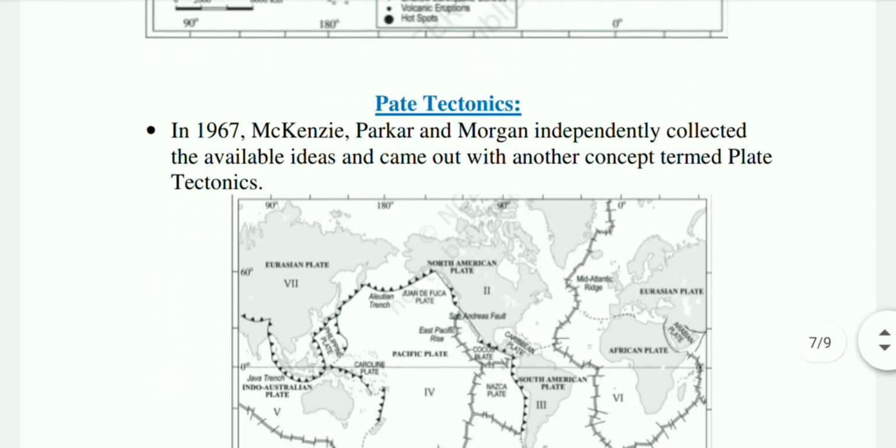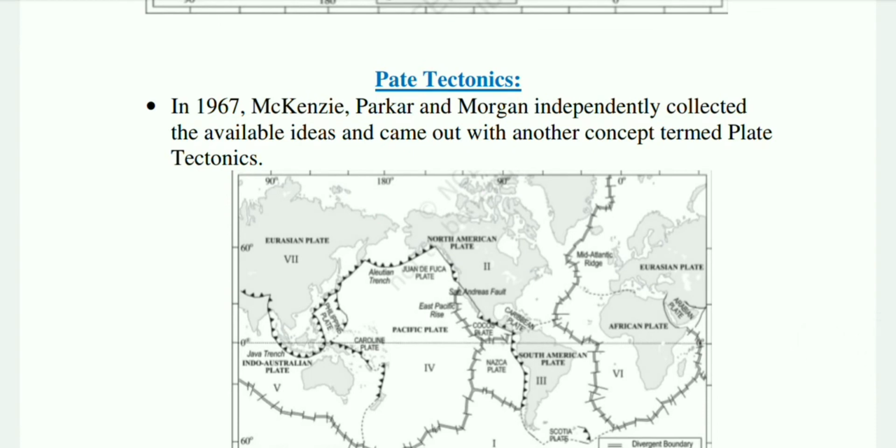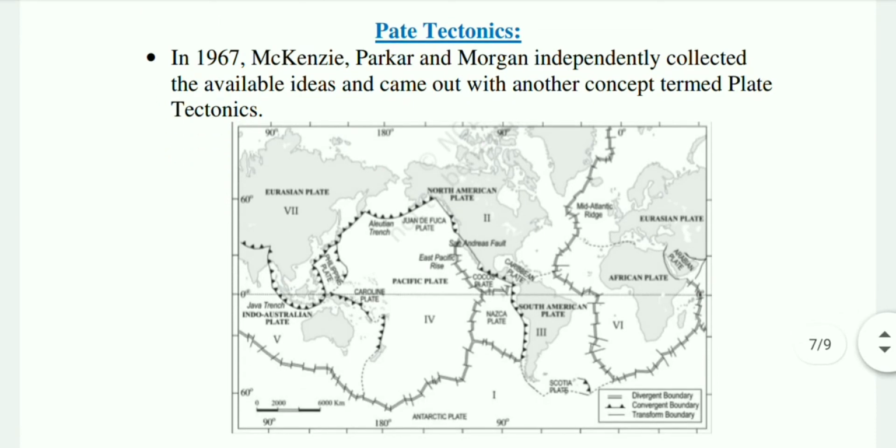Next topic is plate tectonics. In the year 1967, McKenzie, Parker and Morgan independently collected the available ideas and came out with another concept termed plate tectonics. A tectonic plate is a massive, irregularly shaped slab of solid rock, generally composed of both continental and oceanic lithosphere. Plates move horizontally over the asthenosphere.